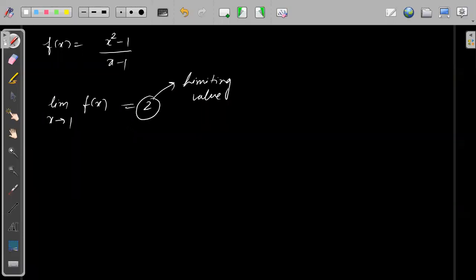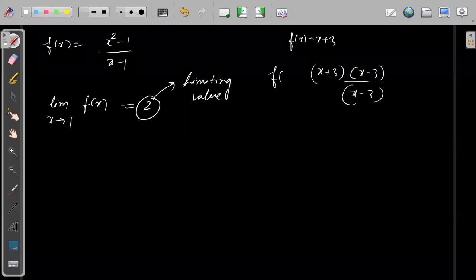I hope this concept is clear. Vishnu Siddharth is saying, so every single function has a limit. For example, f(x) = x + 3. If we multiply x − 3 on the numerator, so he's saying x + 3 and (x + 3)(x − 3) divided by (x − 3). Are these two functions the same? These two functions are not the same.